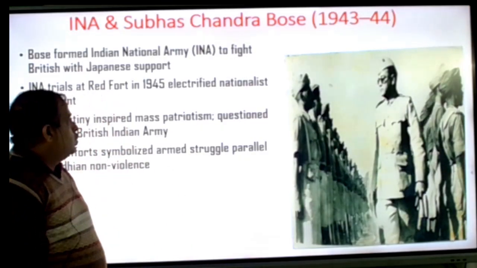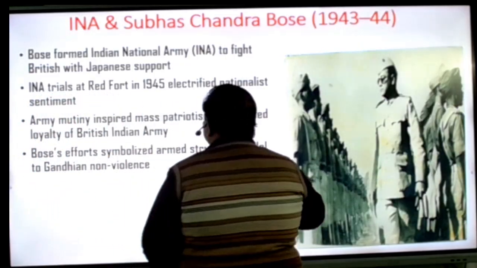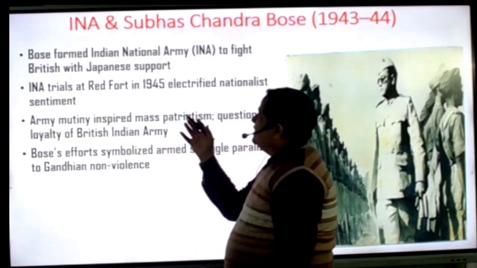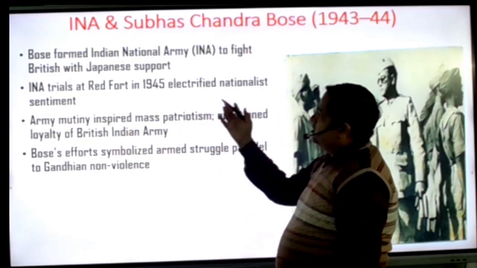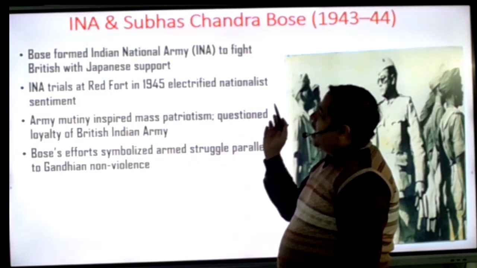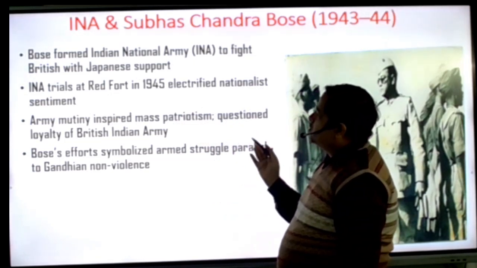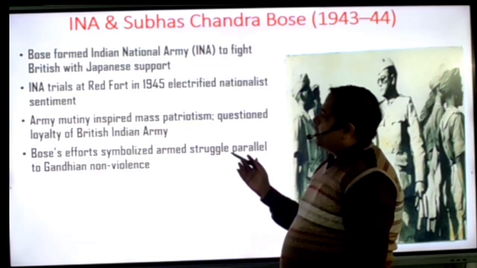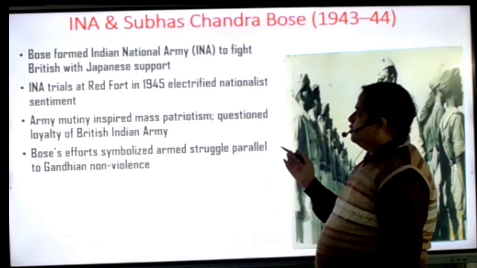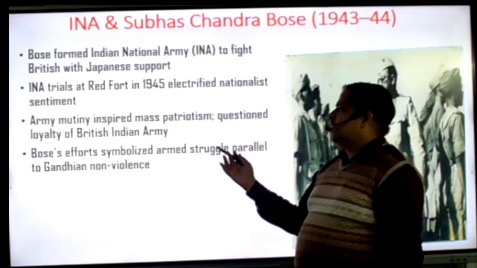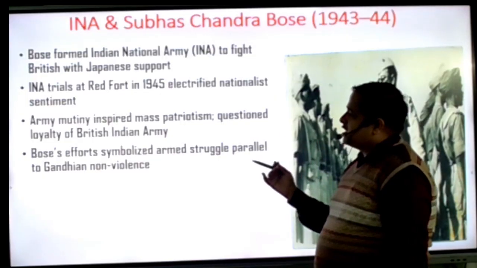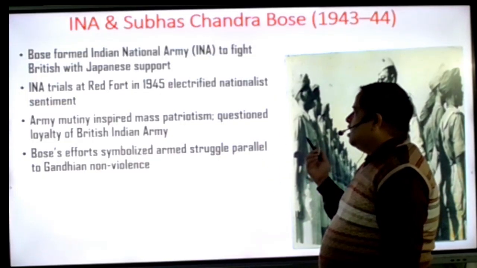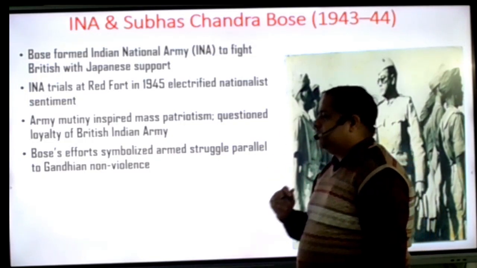So here, Bose formed the Indian National Army, INA, to fight the Britishers with Japanese support. The INA trials at Red Fort in 1945 electrified nationalist sentiment. The army mutiny inspired mass patriotism and questioned the loyalty of the British Indian Army. Both efforts symbolize armed struggle parallel to Gandhian non-violence.